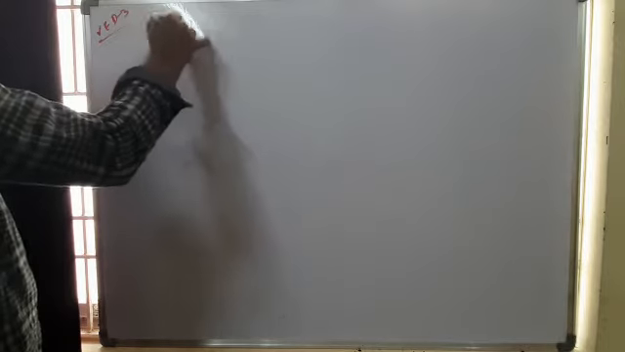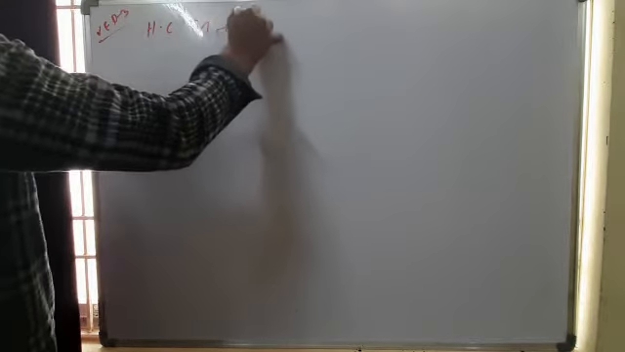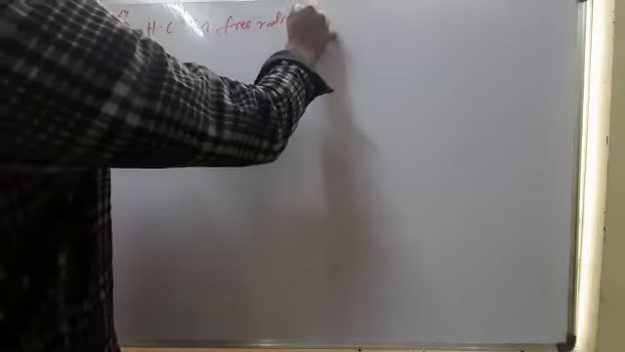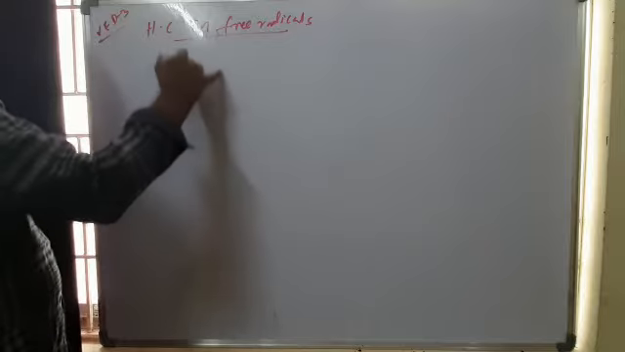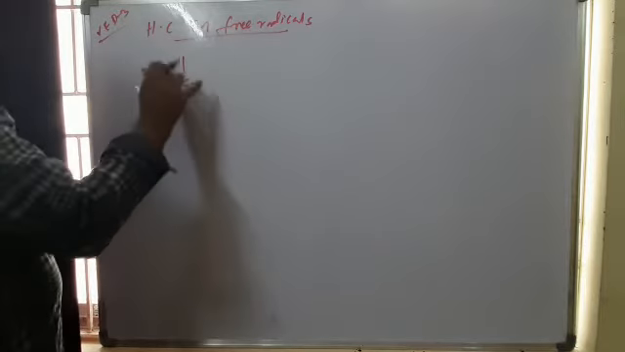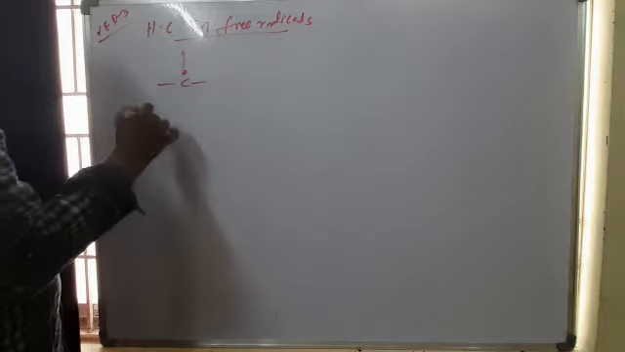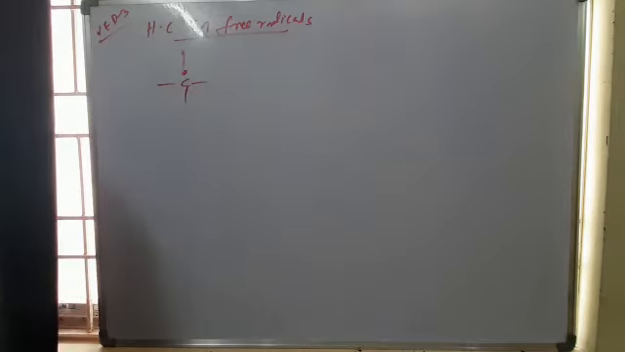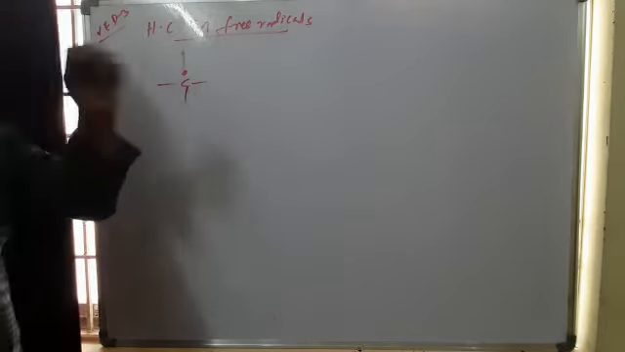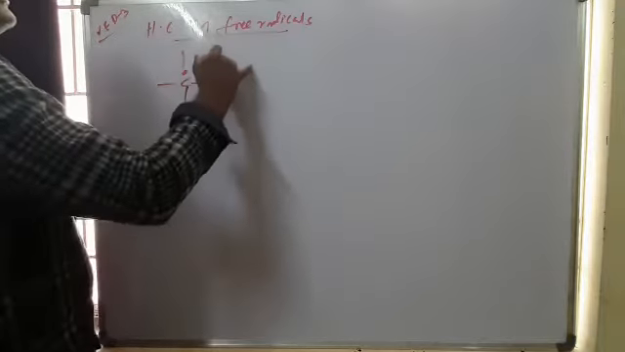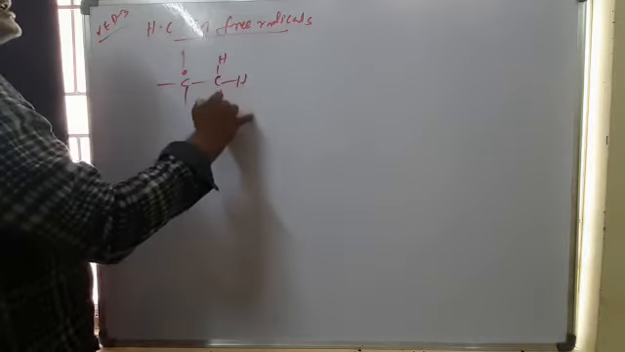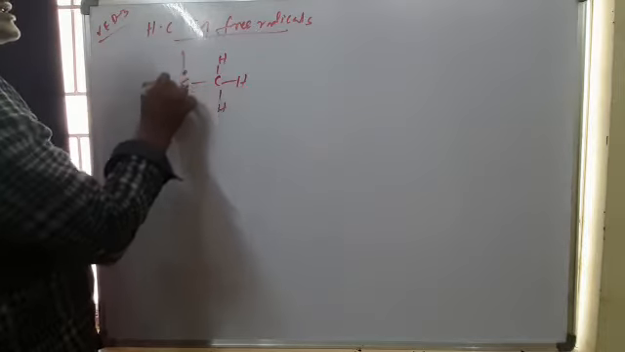Next, video 3: hyperconjugation in free radicals. If you see, with respect to free radicals, a radical carbon means a group of atoms containing carbon with an odd number of single electrons. They are called free radicals. In the case of free radicals also, this is the free radical.